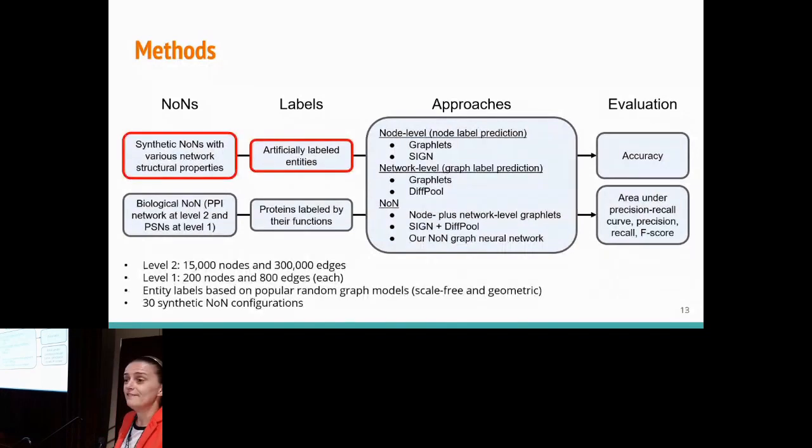And I'm going to quickly run you through this just to give you an idea of what our methodology looks like. We developed the first ever synthetic model generator for networks of networks with different topological configurations that you can play with. Labels are picked up based on the network structure, so only methods that pick up structure correctly at both levels combined will be able to predict labels correctly. If our methods that we propose didn't perform well here, that would be horrible. The fact that they do perform here is a sanity check that we do what we're supposed to do, okay?